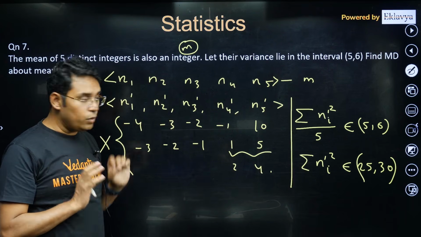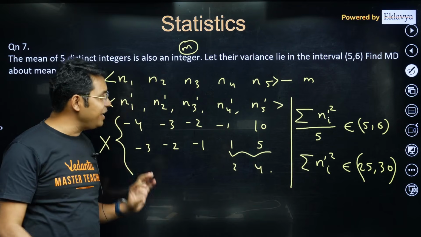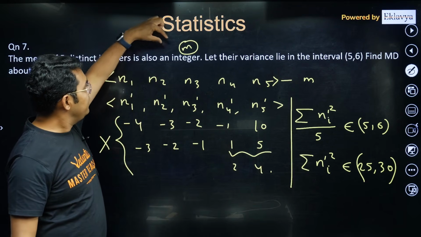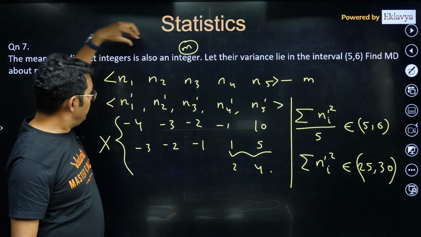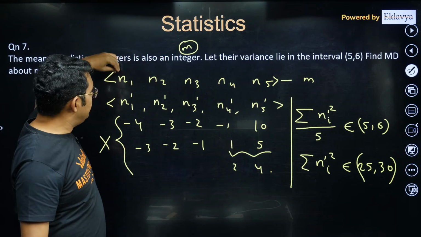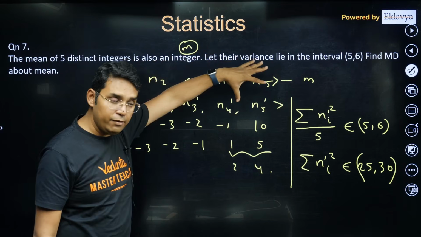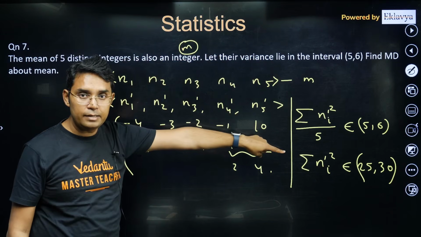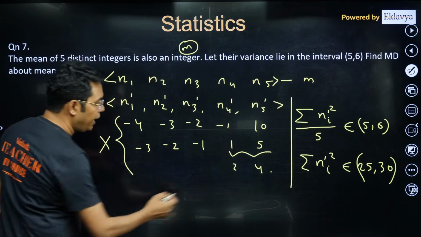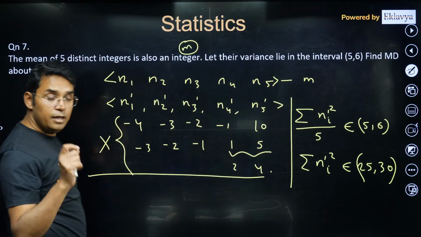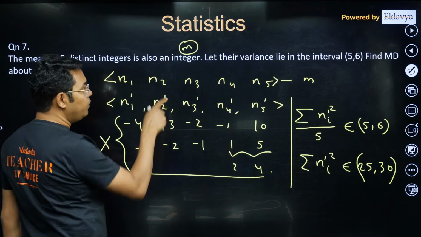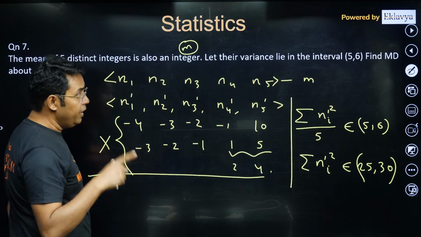So what we have concluded is that having the mean value as an integer other than these n1, n2, n3, n4, n5 cannot give you this result, which means now I have to consider one of the values as the mean.